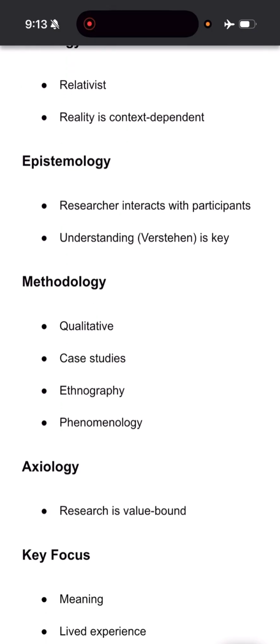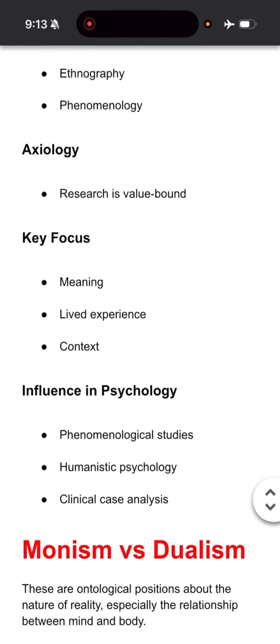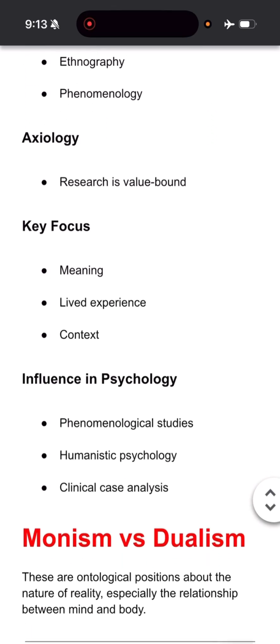Methodology is qualitative, such as case studies, phenomenology, ethnography, all these are used in interpretivism. Axiology is value bound, and it focuses on meaning making, context, lived experience, right? Humanistic psychology, clinical case analysis, phenomenological studies, all are influenced by interpretivism, right?